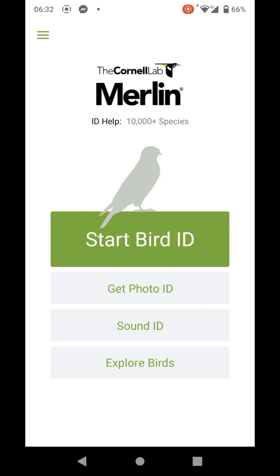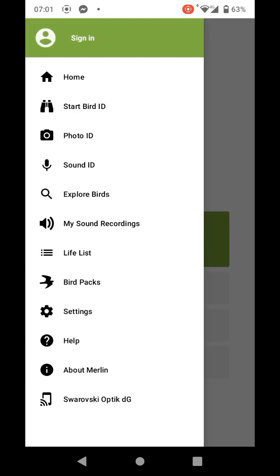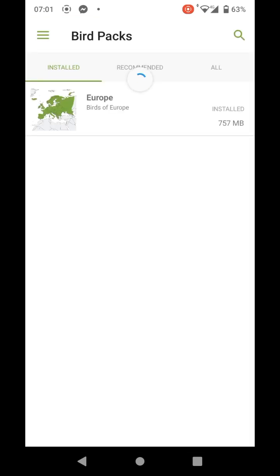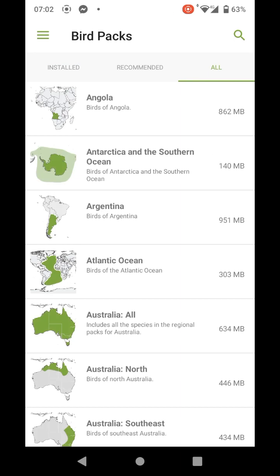After downloading the app to your phone, you need to download the bird recognition data for the region you want. As I live in Croatia, I use the full European pack, but there are many more to choose from, and new data packs frequently become available.